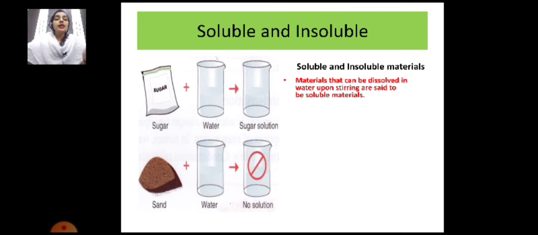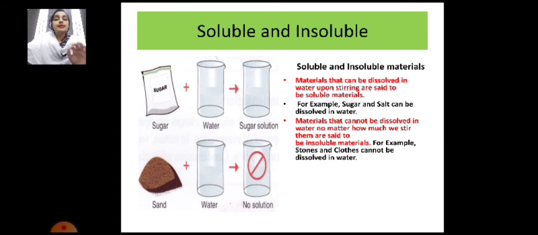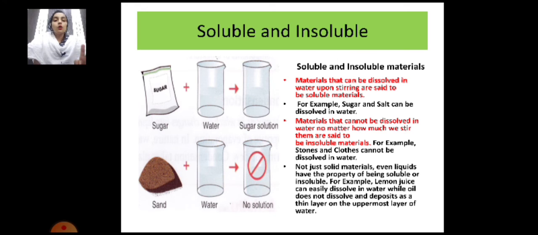The materials that can be dissolved in water upon stirring are said to be soluble materials. For example, I told you about the sugar solution. On the other side, stones and clothes cannot be dissolved in water, as well as sand, it cannot be dissolved into the water. So this is also a property of materials.